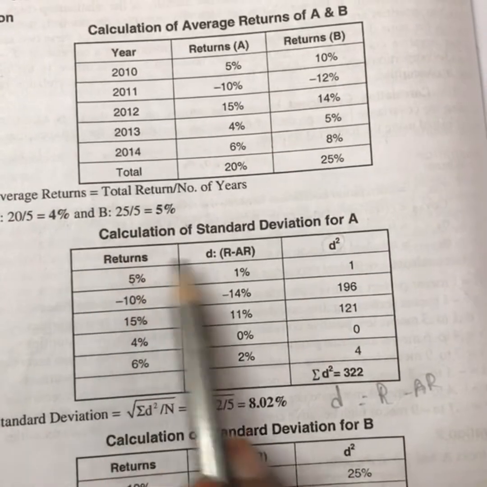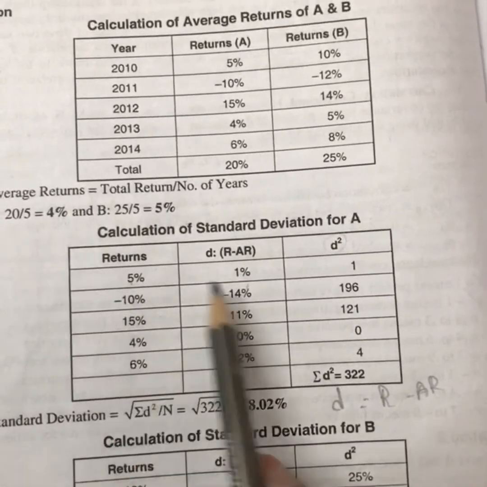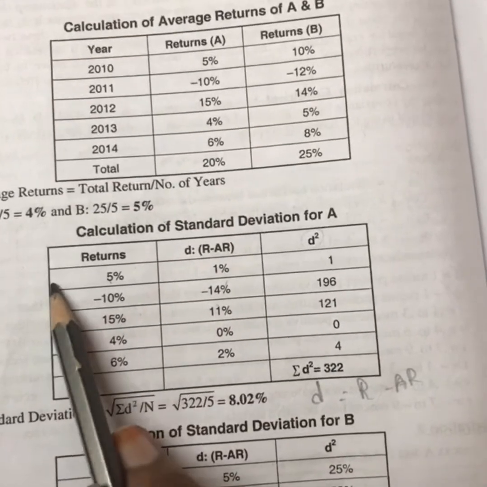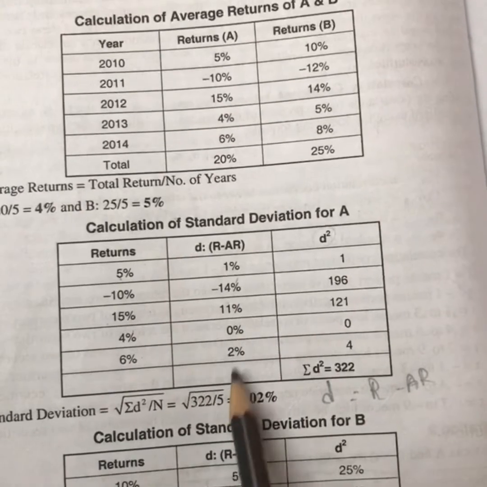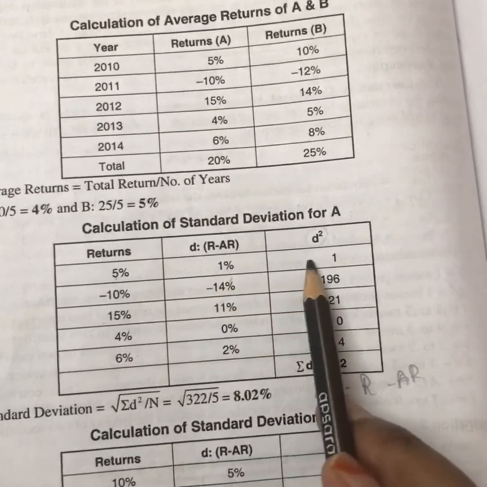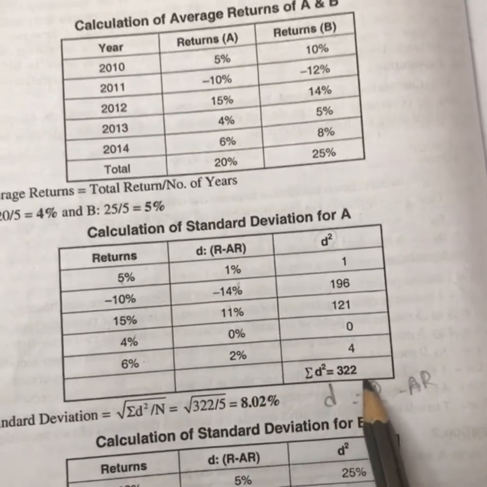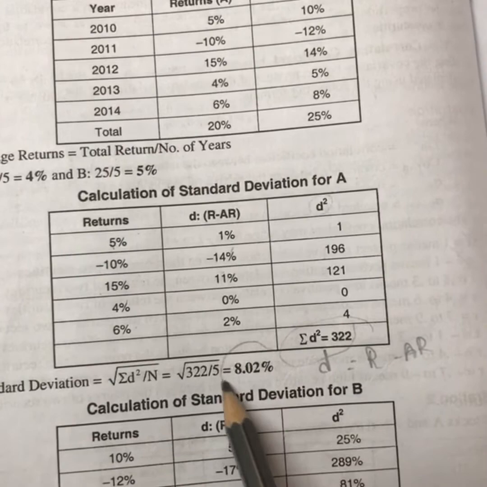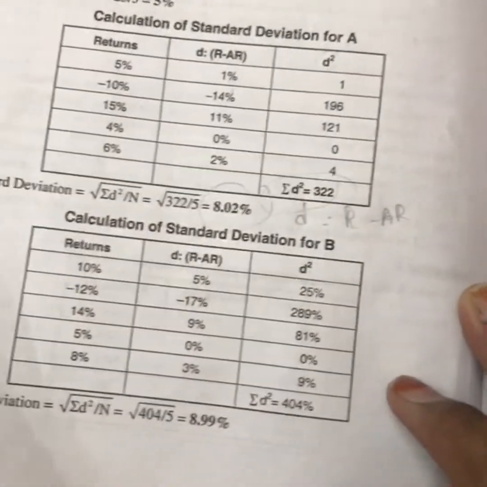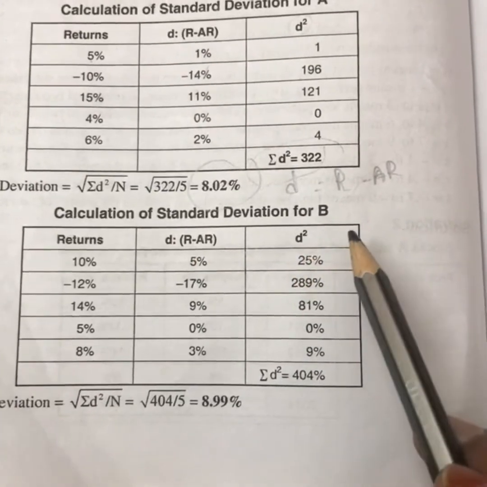So 5 minus 4 is 1, 10 minus 4 is 6, 15 minus 4 is 11, 4 minus 4 is 0 and 6 minus 4 is 2. So d square is 1 square, 6 square, 11 square, 0 square and 2 square. So you get a sum of d square as 322. Substitute that in the formula, you get the standard deviation of 8.02. Okay, then we will calculate the standard deviation for security B.